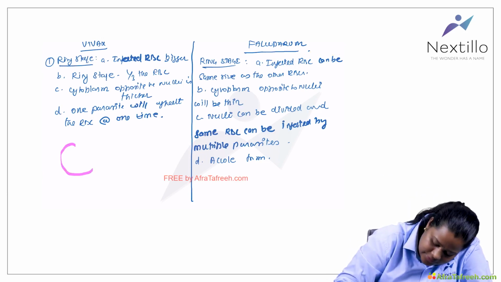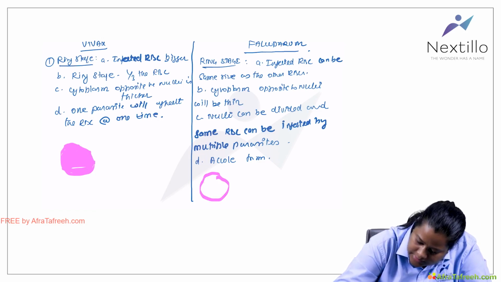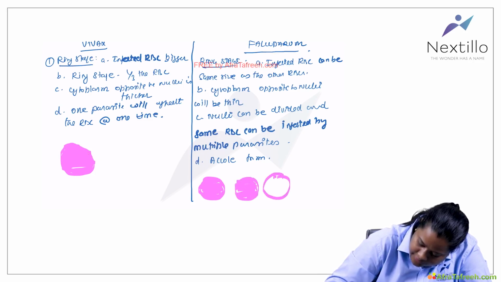See, if this is the infected RBC of Plasmodium vivax, and this is the infected RBC of Plasmodium falciparum, I should go with the smaller size. I'm just drawing it because they will have very different forms.